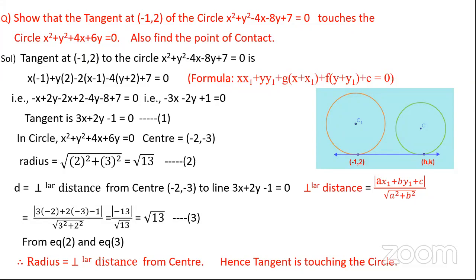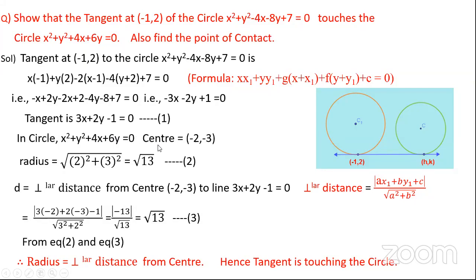Whenever you say a line is touching the circle, it means that the radius should be equal to the perpendicular distance. So after getting the tangent equation, you take the second circle, find the center and radius, and also find the perpendicular distance. If you get the radius and perpendicular distance the same, like root 13 here, then you say that the tangent of the first circle touches the second circle.